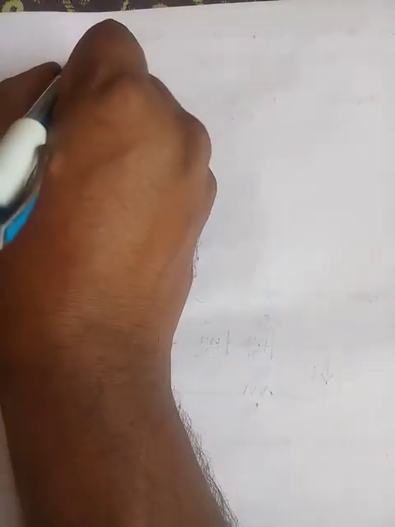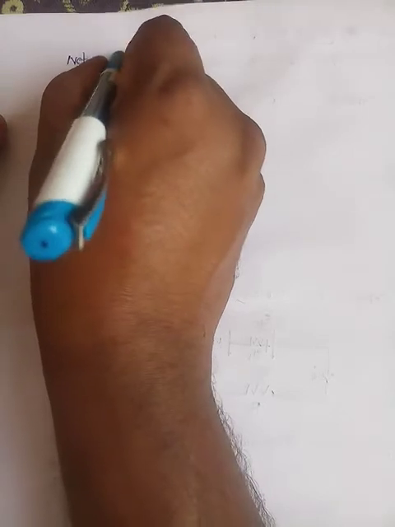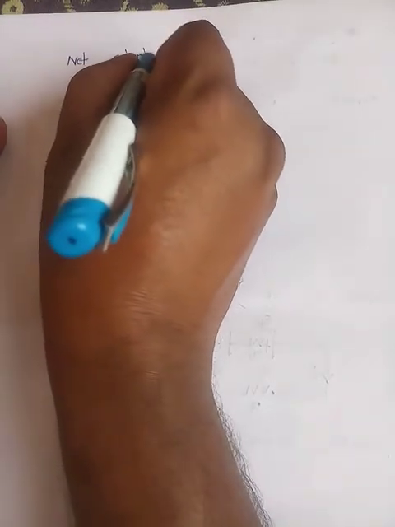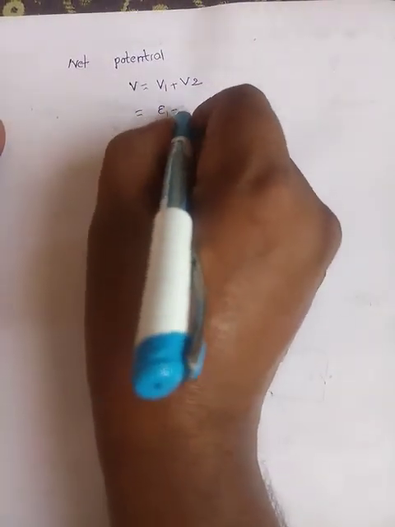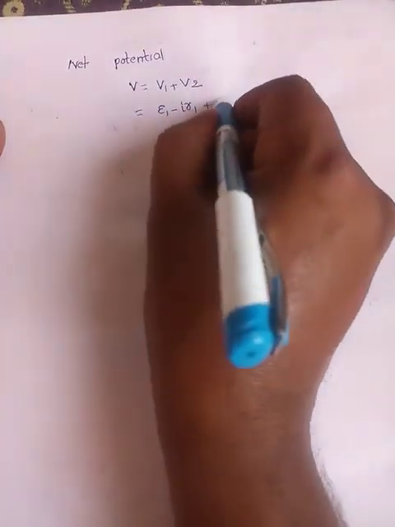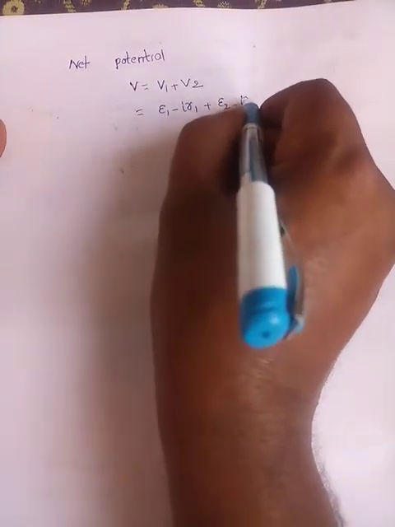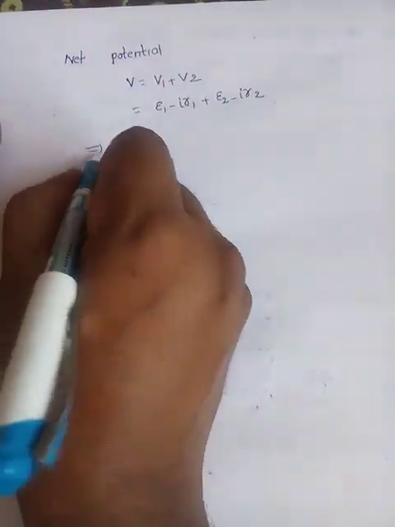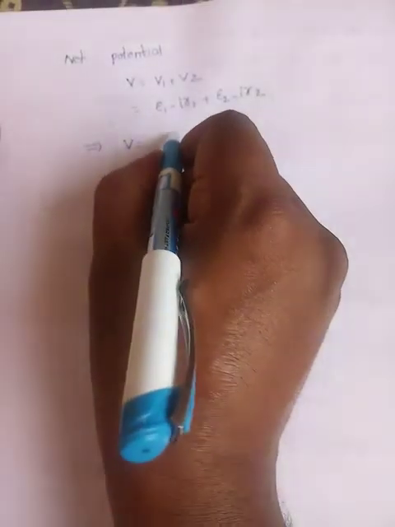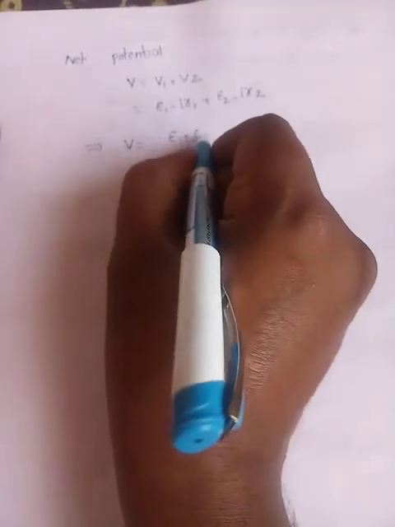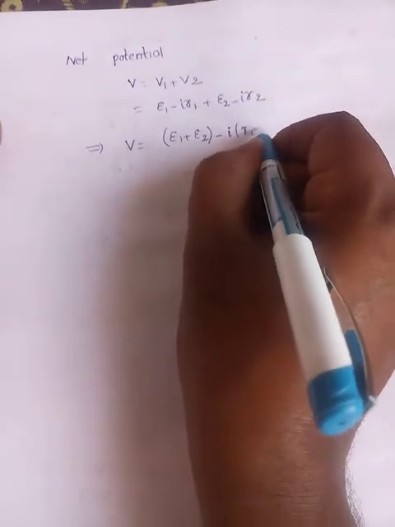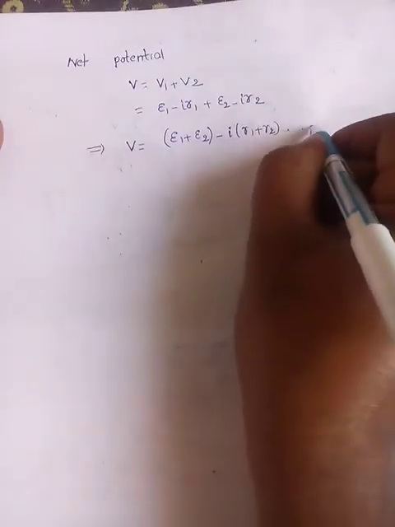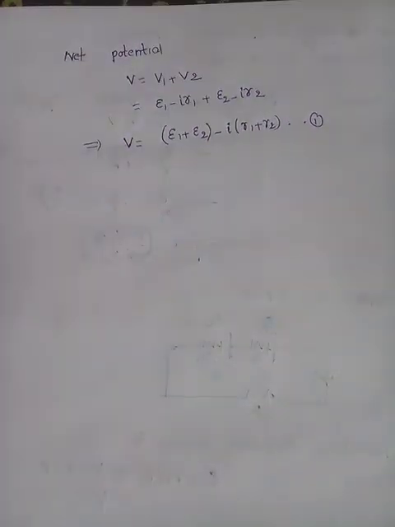As usual, total potential or net potential. So what is the net potential? V is equal to V1 plus V2. What is V1? E1 minus Ir1 plus E2 minus Ir2. That implies V is equal to, take E1 and E2 on one side, E1 plus E2. If you take minus I common here, what do you get? r1 plus r2. So this is considered equation number 1.